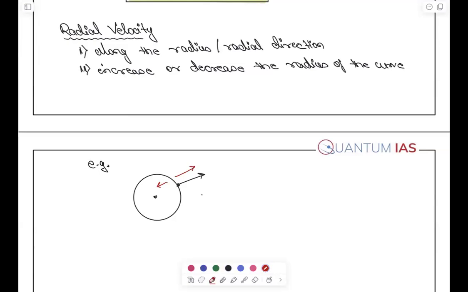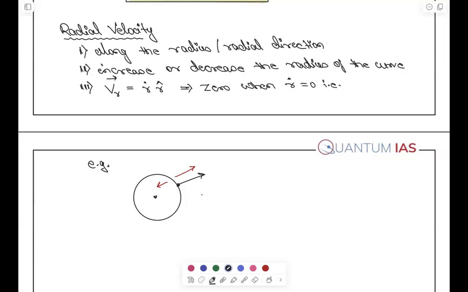Okay. Third thing, that is VR, we write something like that, VR radial, which is equal to r dot r cap. Now can you tell me when it will be 0? It is 0 when r dot is 0.